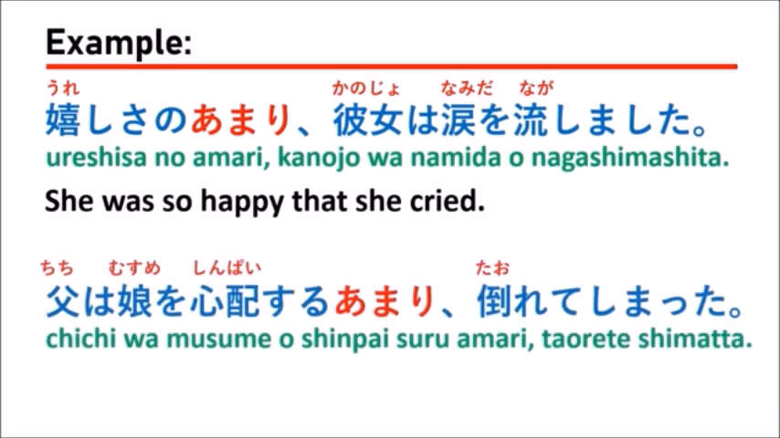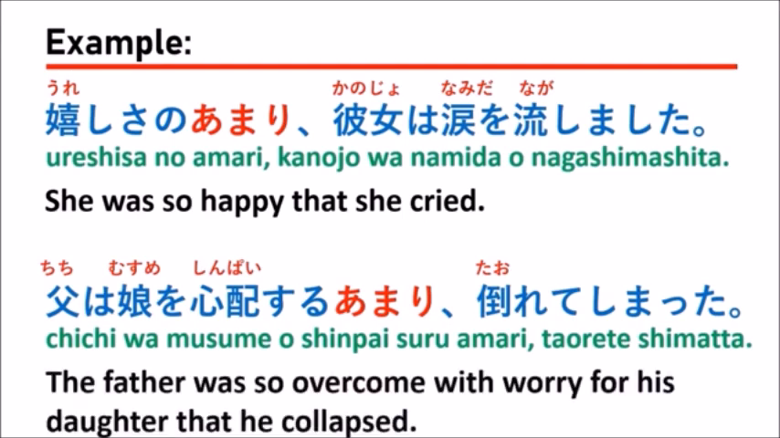An example. 父は娘を心配するあまり倒れてしまった。Which means the father was so overcome with worry for his daughter that he collapsed. The father was so overcome with worry for his daughter that he collapsed.